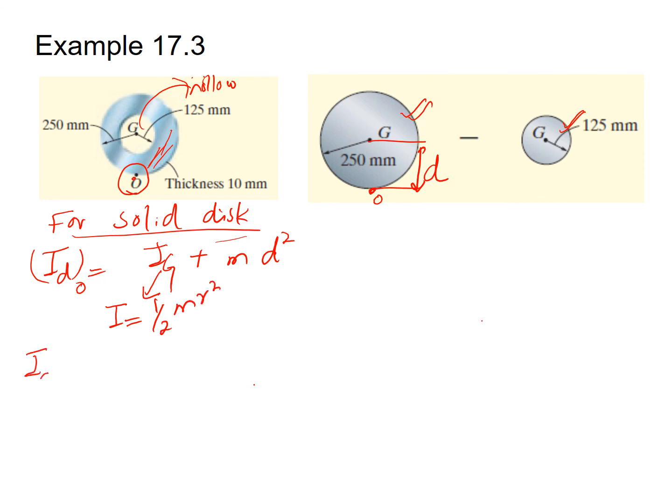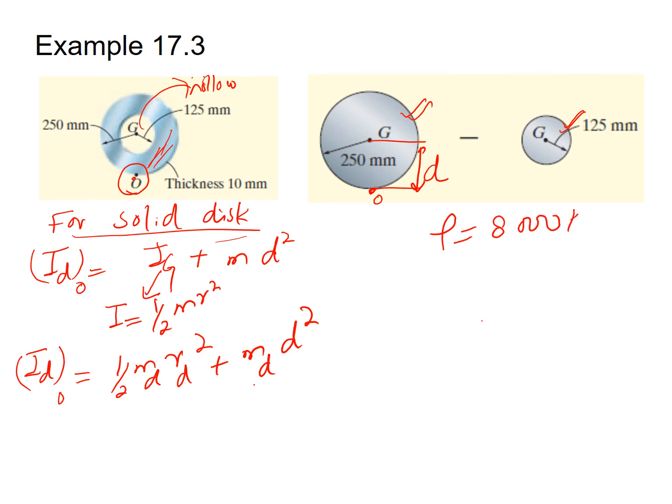So we can write the above expression: Id about O equals half Md, which is the mass of the solid disk, times Rd square, which is the square of the radius of the solid disk, plus Md times d square. In this expression, all are known except Md, the mass of the solid disk. In the question statement, we are given the density, which was 8000 kg per cubic meter. So from the density we can find the mass. We know that density is equal to mass over volume. So Md will be the density of the solid disk times the volume of the solid disk.